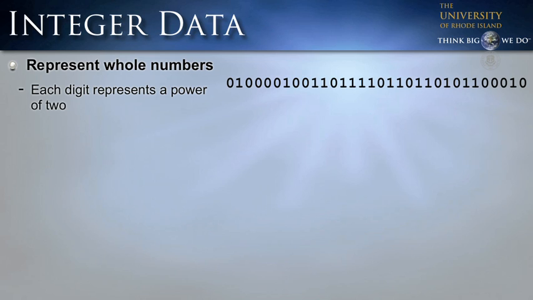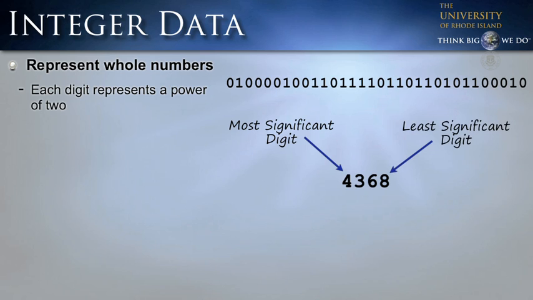This is where our binary data is going to represent whole numbers. The way we read this binary data is each digit represents a power of 2. Let me explain using decimal numbers. Here we have the decimal number 4,368. The most significant digit is the 4, which is in the thousands position. It represents 4,000. And the least significant digit is 8, which represents just the number 8. 8 is actually 8 times 1, or 8 times 10 to the 0 power. When we're in the least significant position, it's our base, which is 10 to the 0 power.